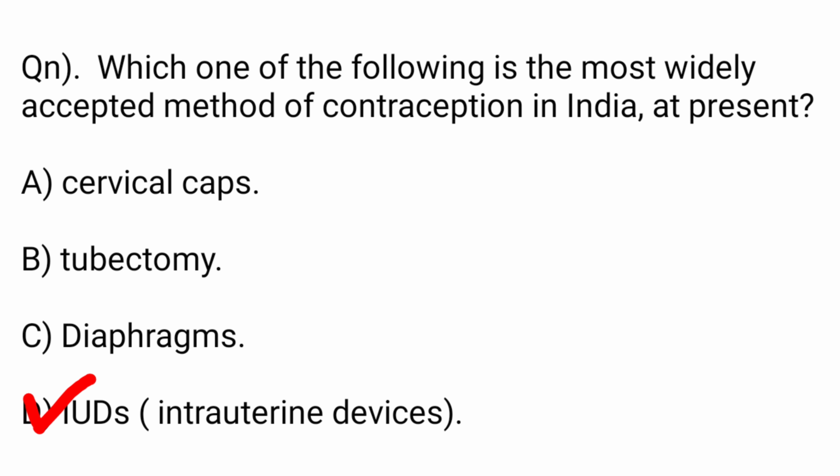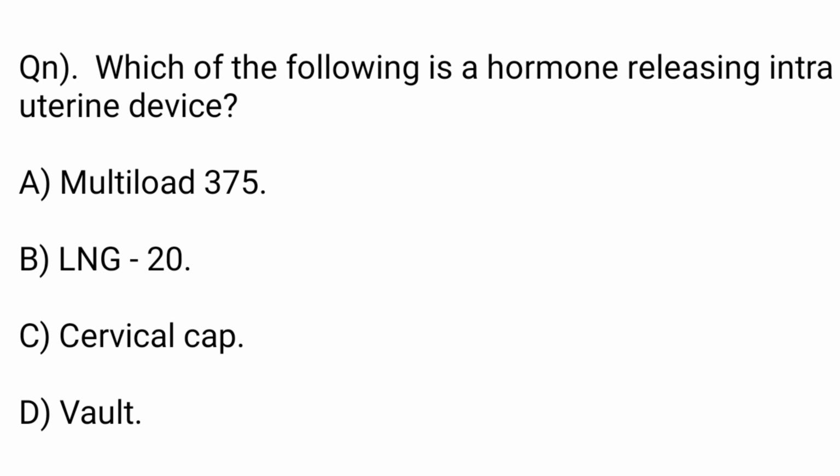Thus, the correct answer is option D, intrauterine devices. Next one. Which of the following is a hormone releasing intrauterine device? Option A, Multiload 375. Option B, LNG20. Option C, cervical cap. Option D, Vault.